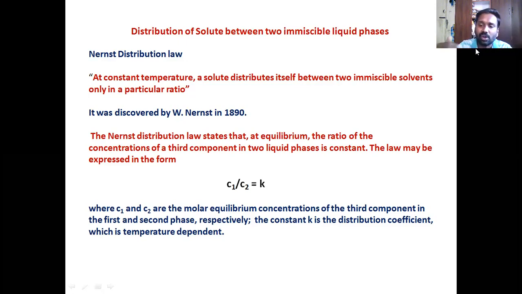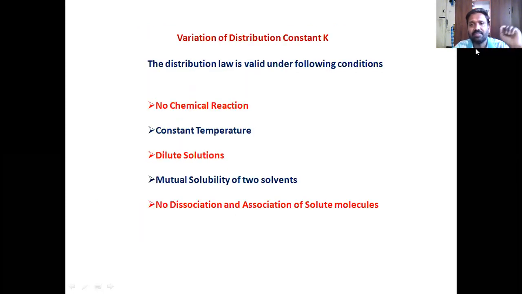You have to maintain a lot of conditions. So I have given you the list of conditions which affect this distribution coefficient. That constant K is dependent on a lot of factors. This constant is very fragile, very sensitive, because it has too many parameters which control it.